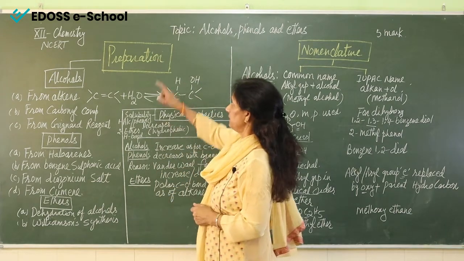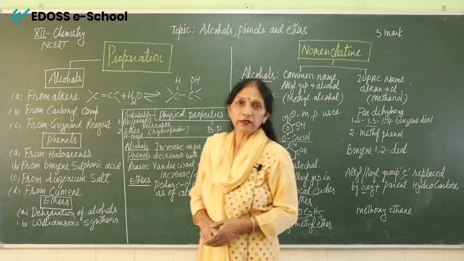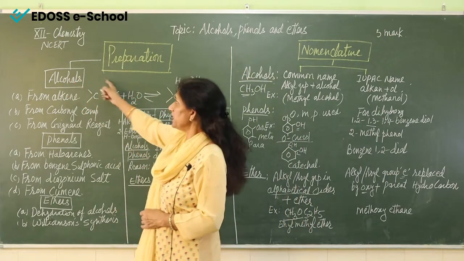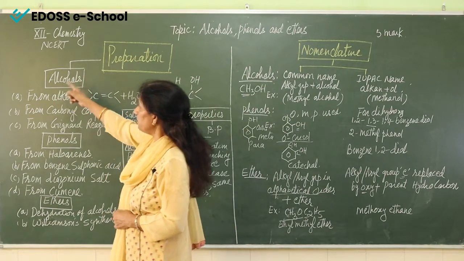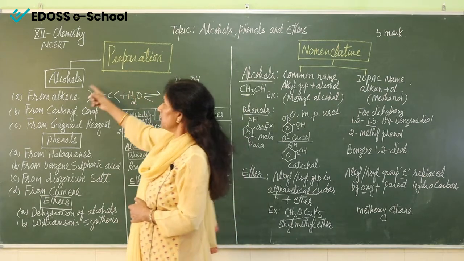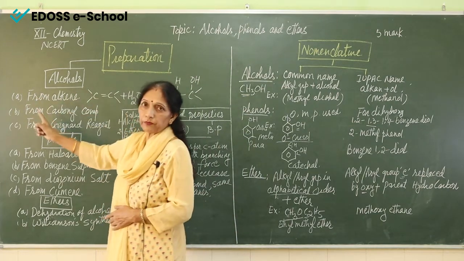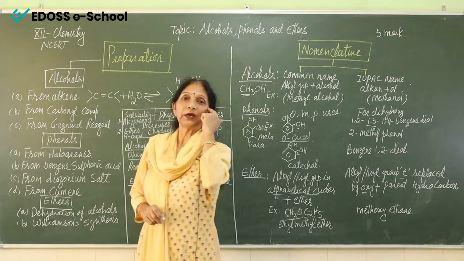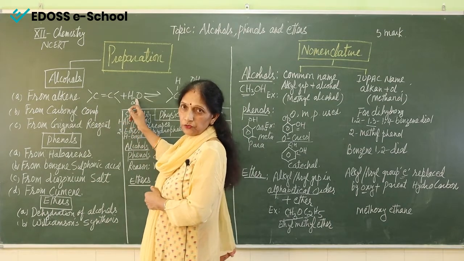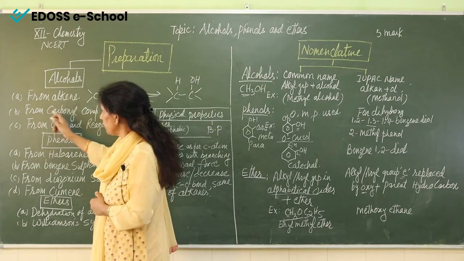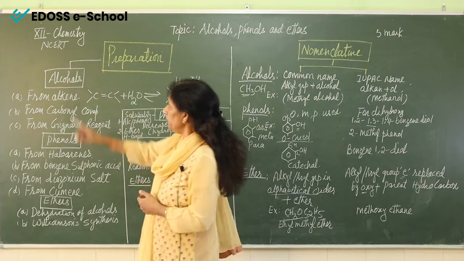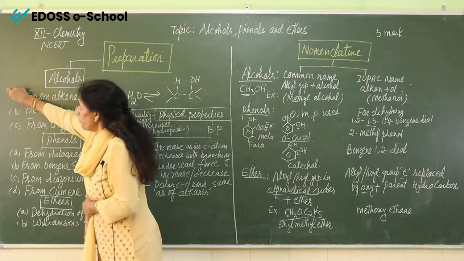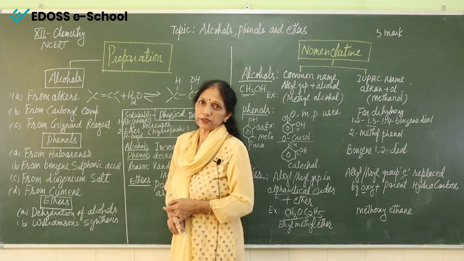Now coming to the second thing, that is preparation. How can we prepare alcohols, phenols and ethers? So this is our first preparation, that is alcohols. How can we prepare alcohols? There are 3 methods to prepare alcohols. First method is from alkenes. We can prepare alcohol by using alkenes. We can prepare alcohols from carbonyl compounds also. We can prepare alcohol from Grignard reagents also. So these are 3 important methods to prepare alcohols.